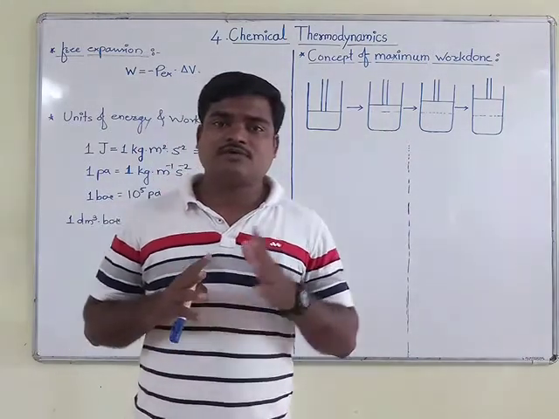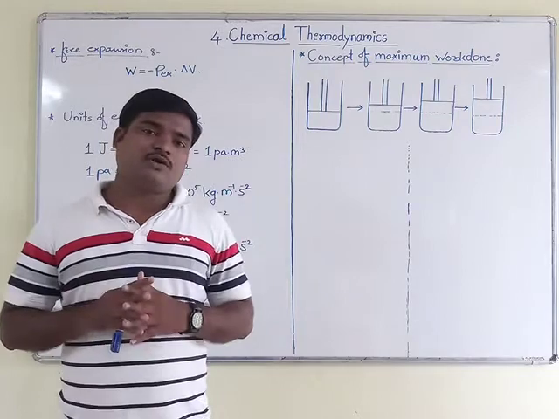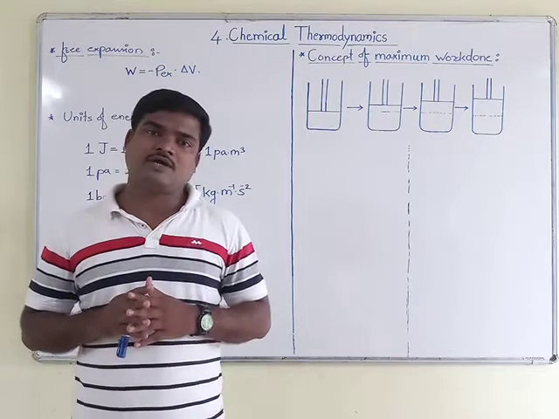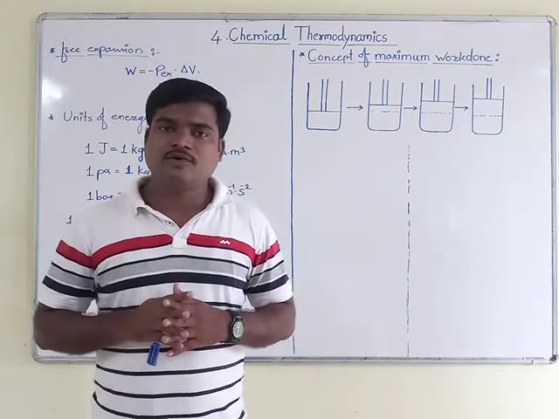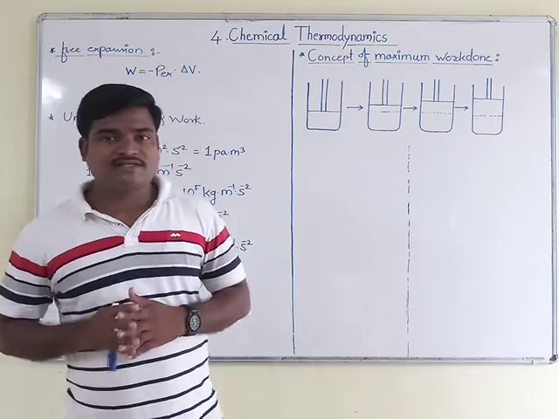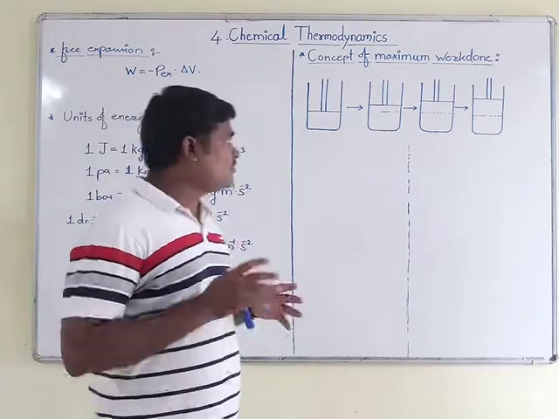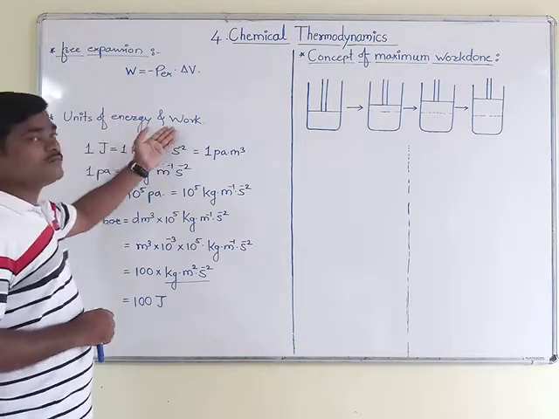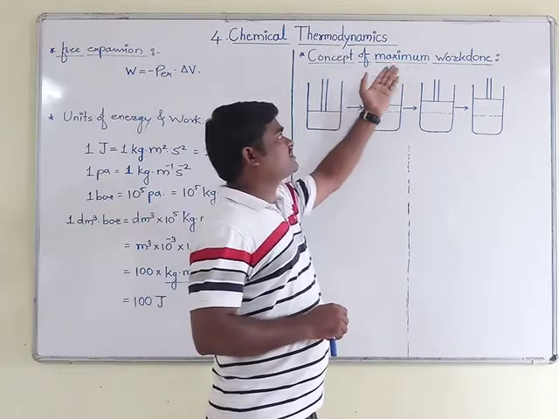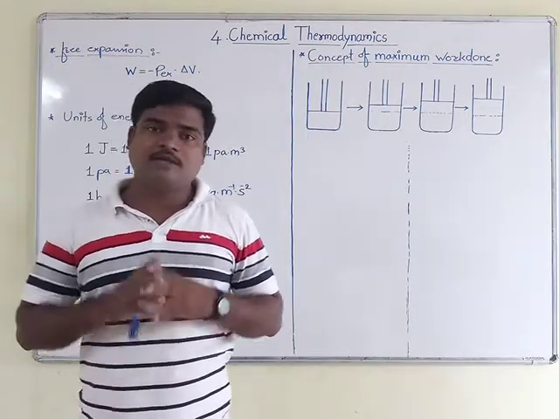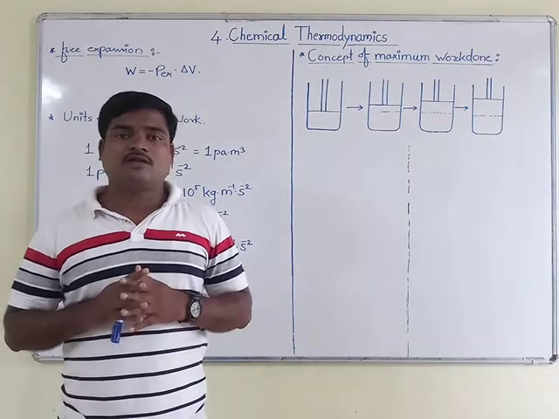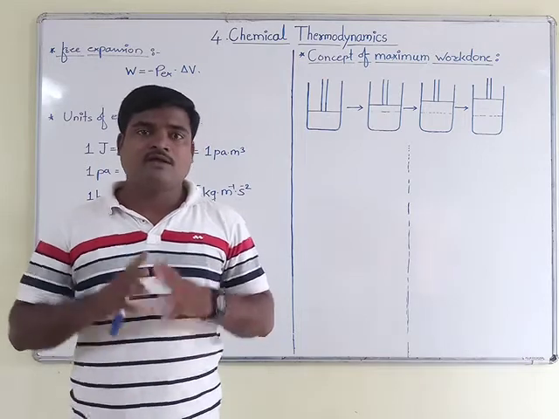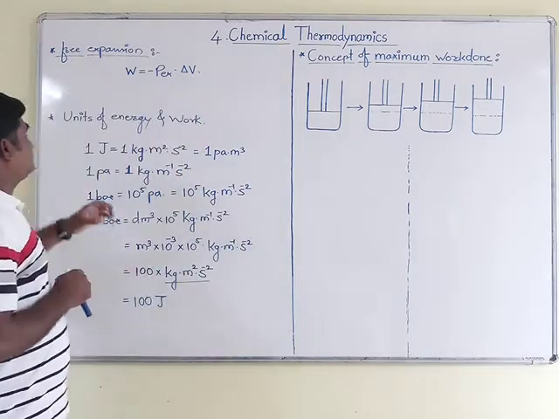Now in the last lecture we have seen the equation for pressure volume type of work done, that is W is equal to minus Pex multiplied by delta V. That equation we have seen in our last video lecture. Now in today's lecture we have some new points, that is free expansion, units of energy and work, and concept of maximum work done. These 3 points are very important according to your theory exam and all the competitive exams, and we will cover them in today's lecture. Okay. Now we will see one by one.